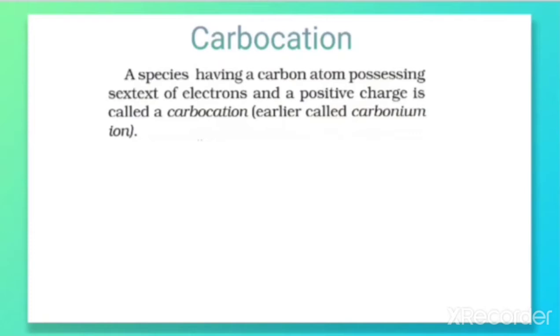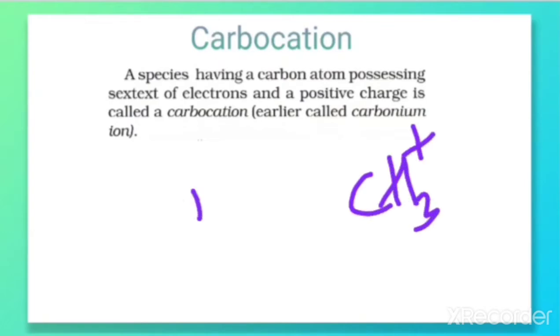A carbocation is defined as a species having a carbon atom possessing a sextet of electrons and a positive charge. That is called a carbocation, which was earlier named carbonium ion. Let us take the example of a carbocation, that is methyl cation. The formula is CH3+.